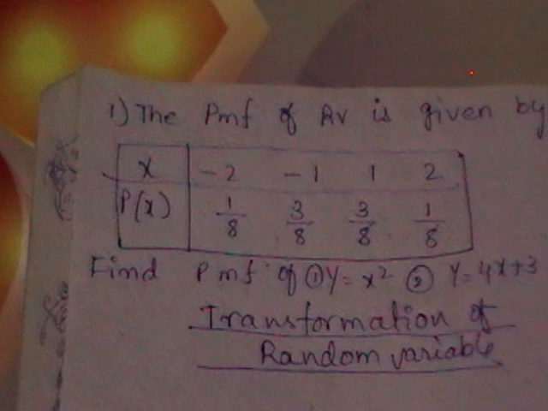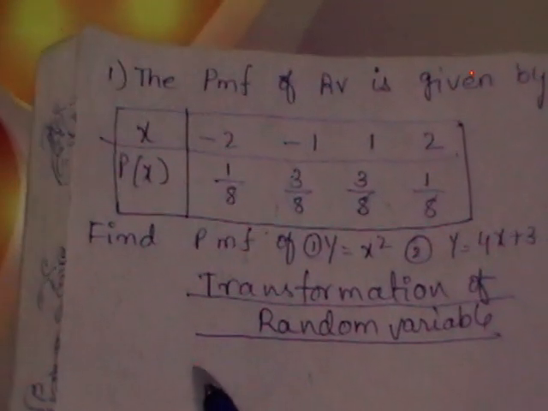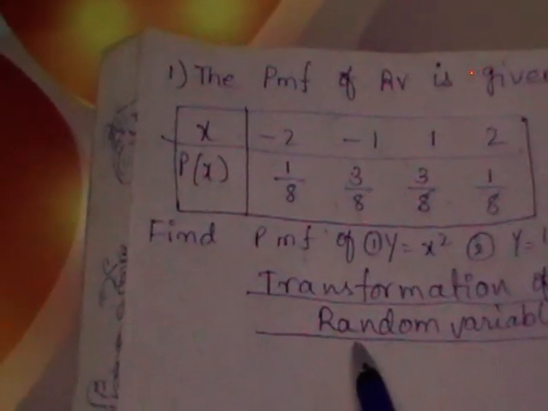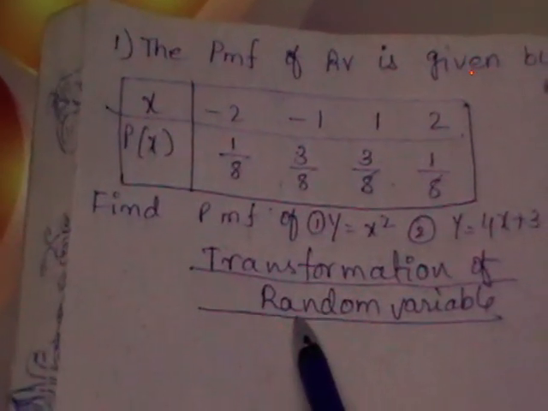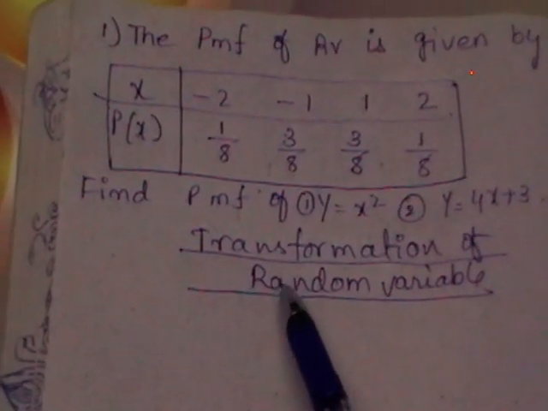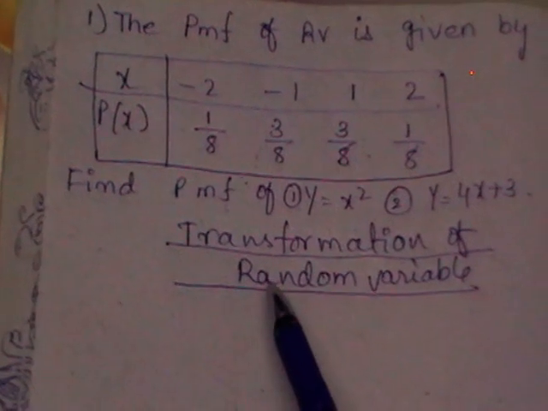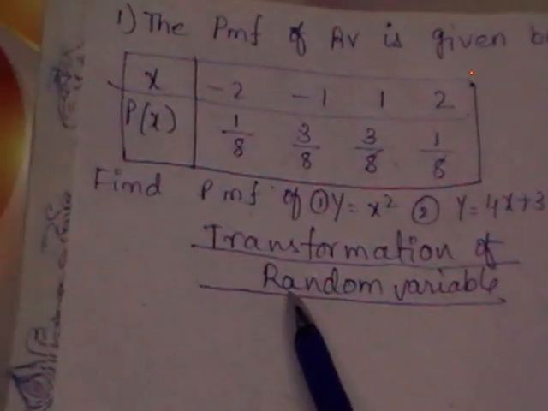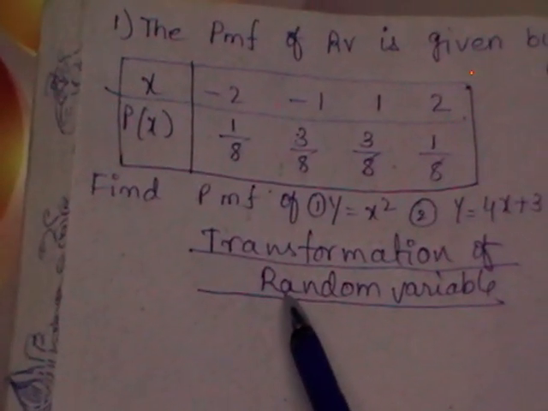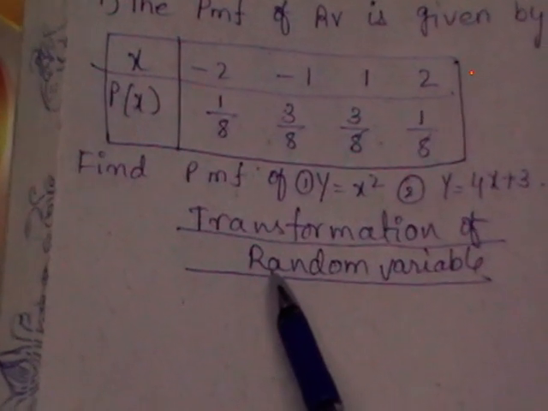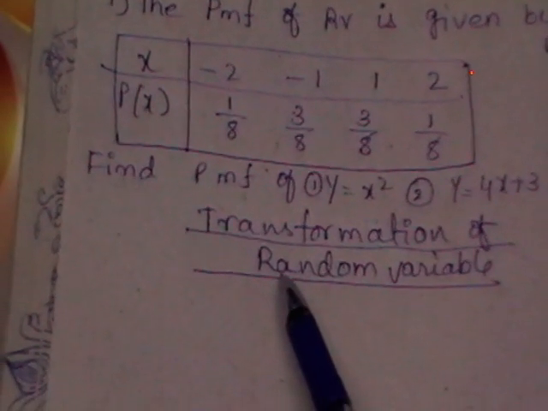Before going to those two theorems, I am going to explain some problems on transformation of random variables. Let us see what this transformation of random variables is. How many types of random variables are there? There are two types: discrete random variable and continuous random variable.